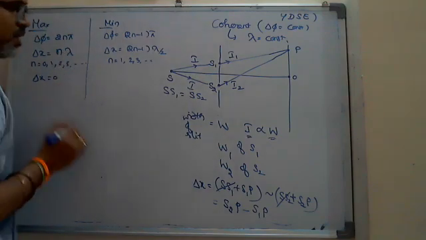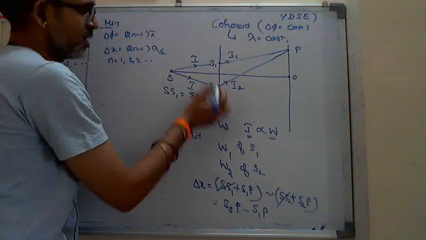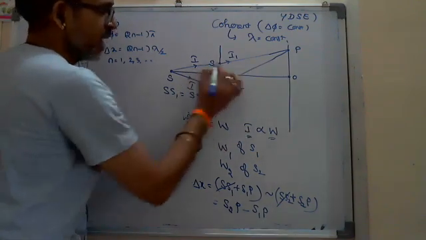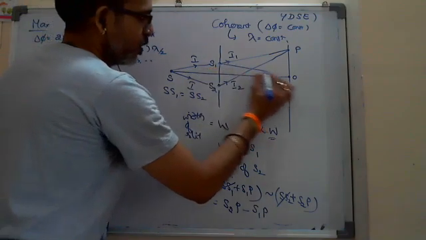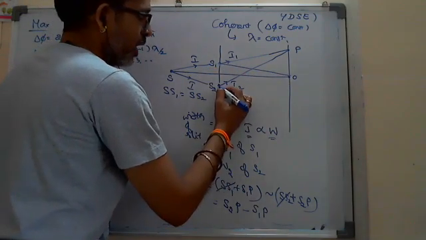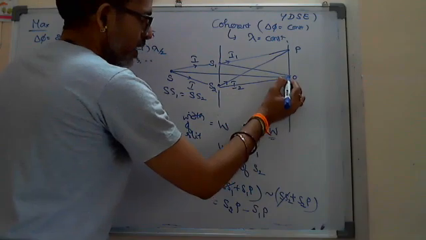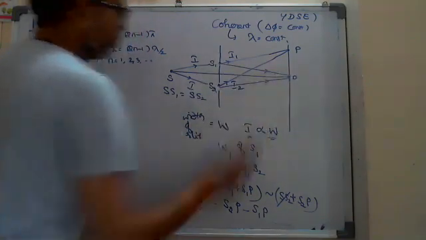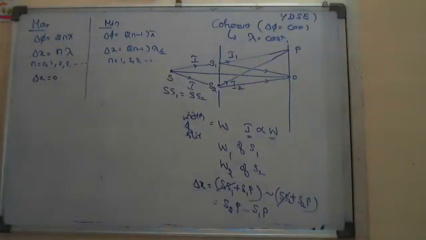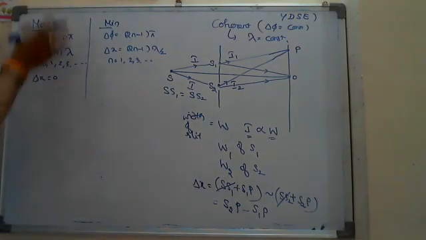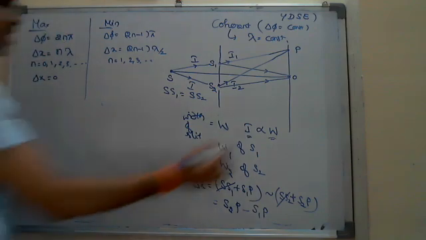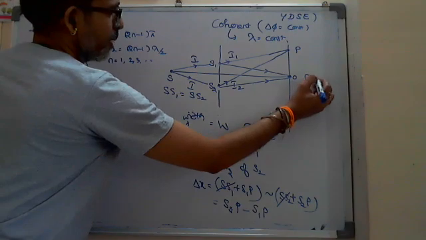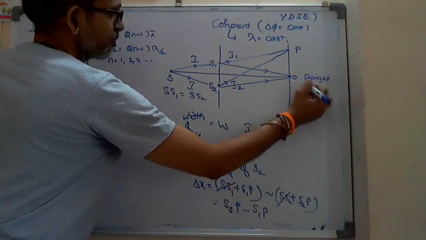And the path difference from S1 and S2 is 0 because the equidistant point is O, so S1O and S2O path difference is 0. Path difference 0 means that should be the maximum intensity point. Here you can observe the bright fringe.